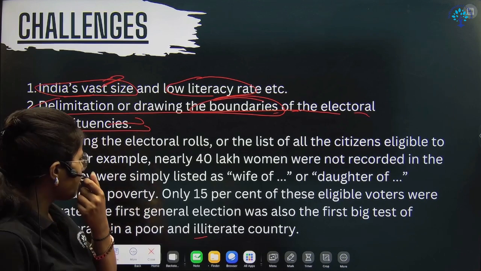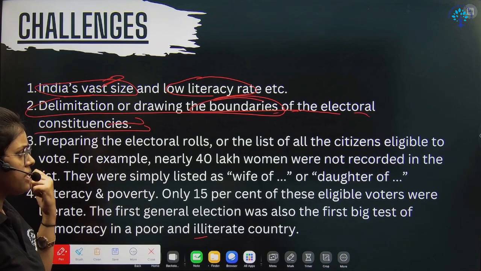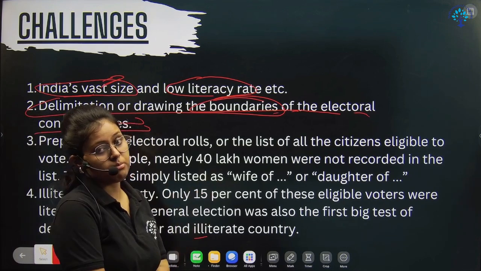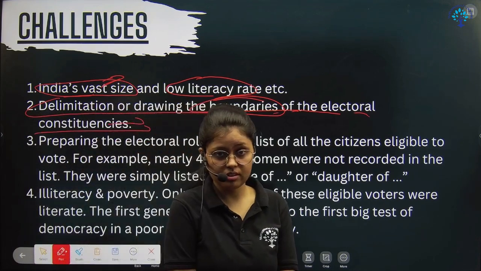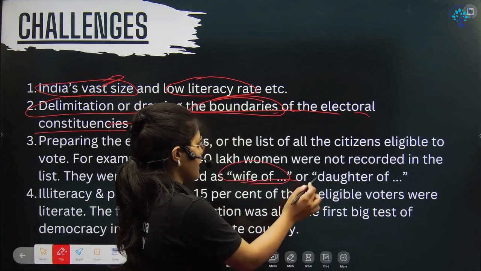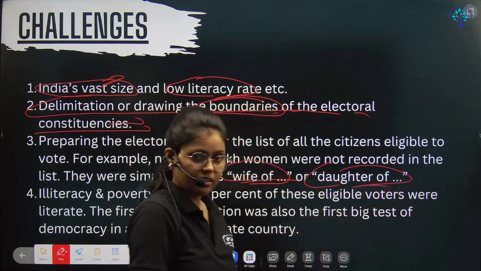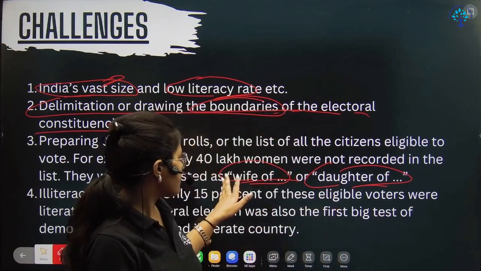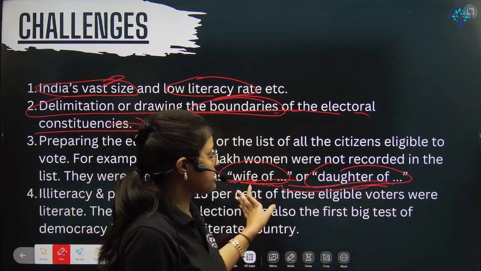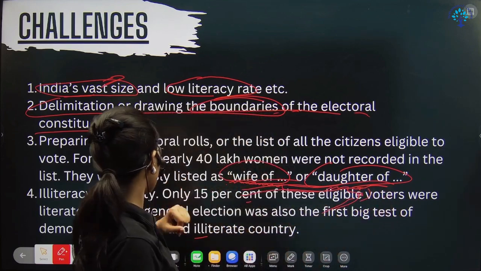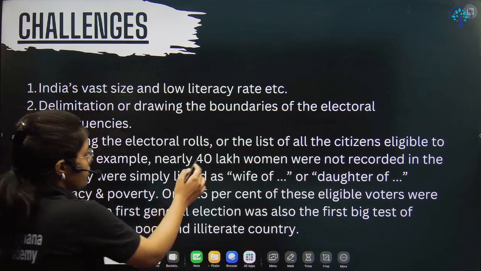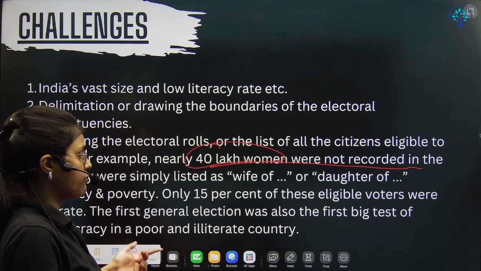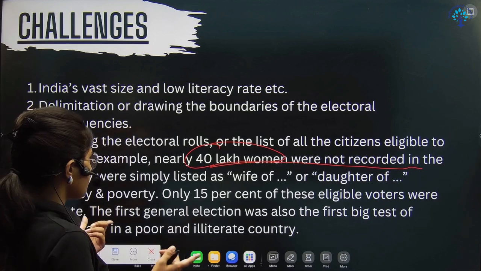And then one thing, as a woman, I can also see that one important problem at that point was that the names of women were not mentioned in the electoral rolls, right? They were recorded as wife of Mr. X, daughter of Mr. Y. Their name was not mentioned as their own name; they were being treated as second citizens. Nearly 40 lakh women were not recorded in the list. They were simply wife of this, daughter of that. So that was the problem.